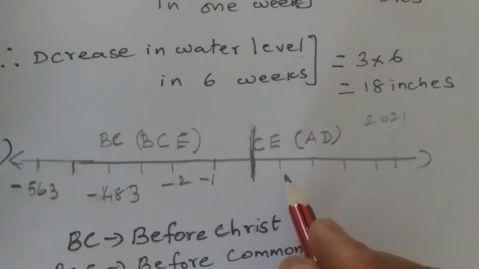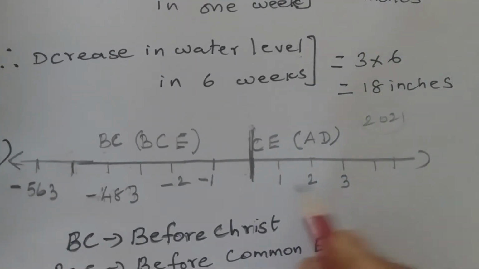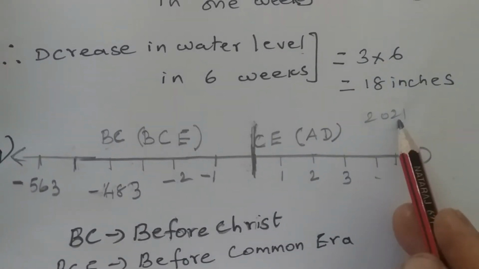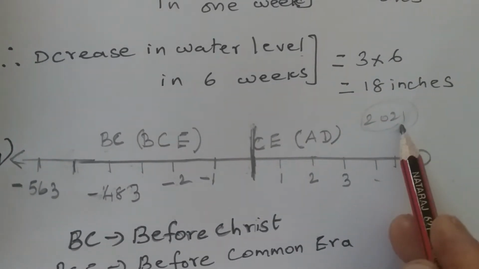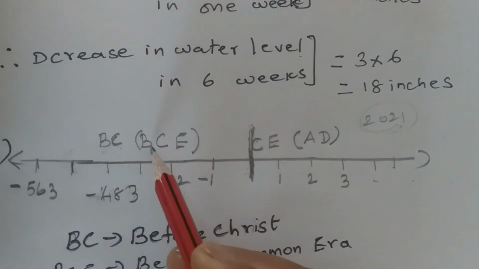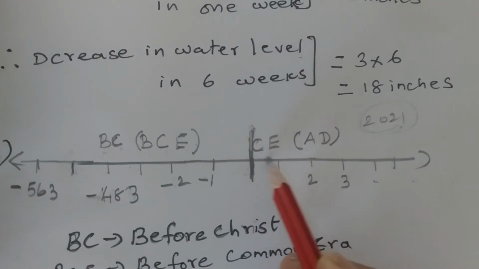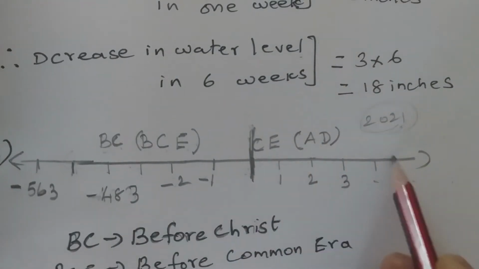And after Christ was born, first year after Christ, second year after Christ, third year after Christ, and it goes on. Now we have reached 2021. Previously it was before Christ, and then the name changed into BCE, meaning before common era. The era we are in now is called common era.